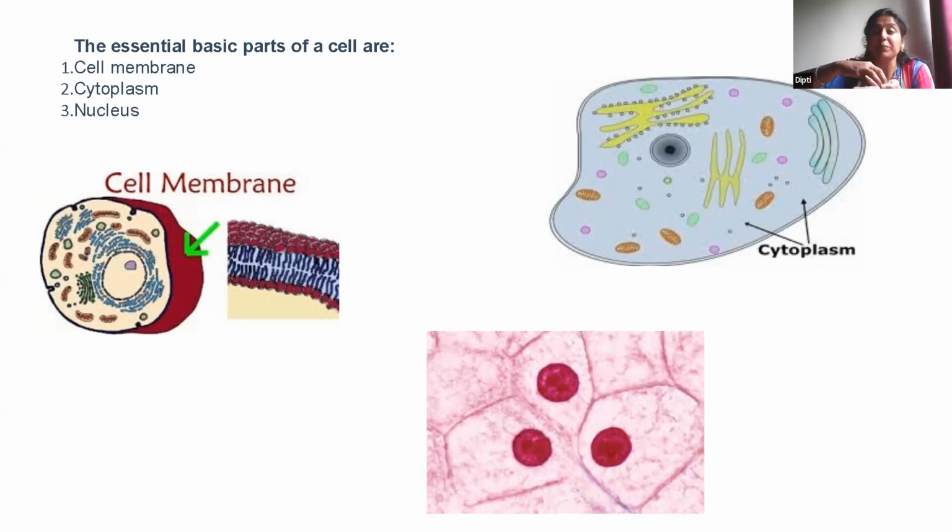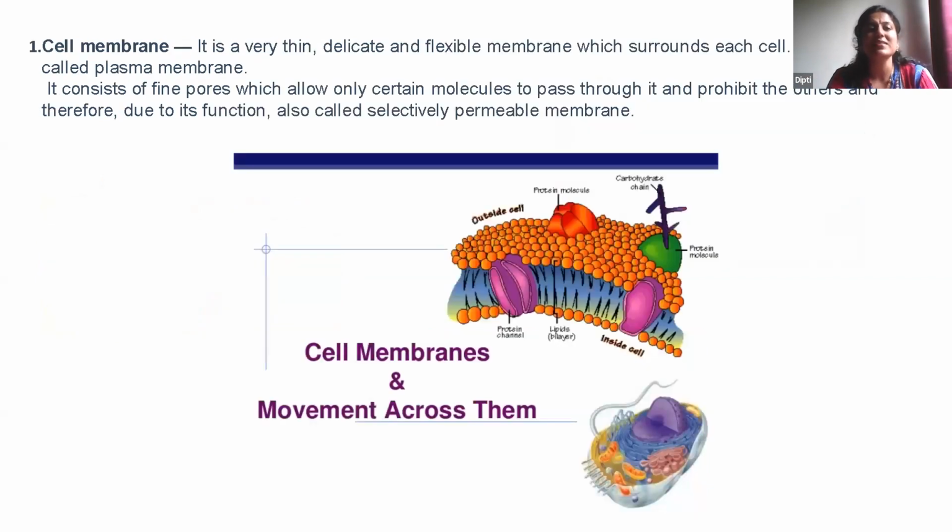Nucleus is very important because nucleus decides who we are. It contains DNA, our DNA chromosome. So let us see each organelle in detail. Let us first see the cell membrane.